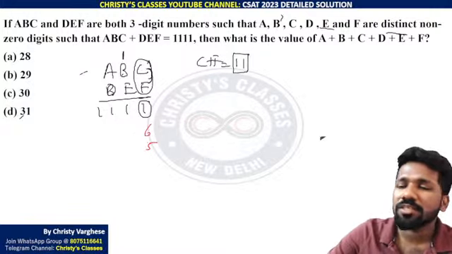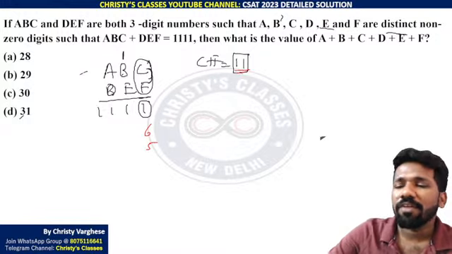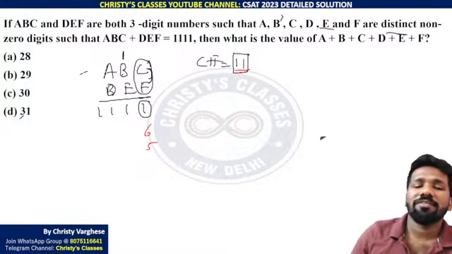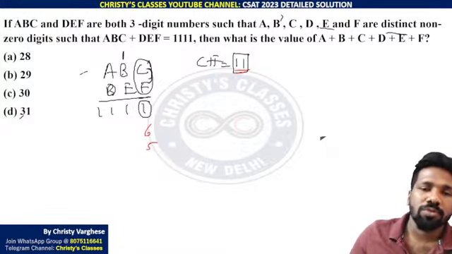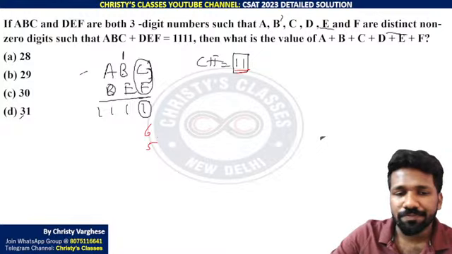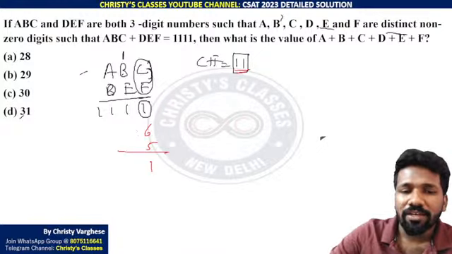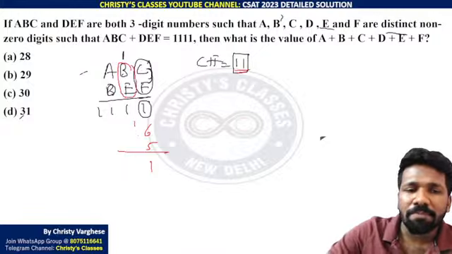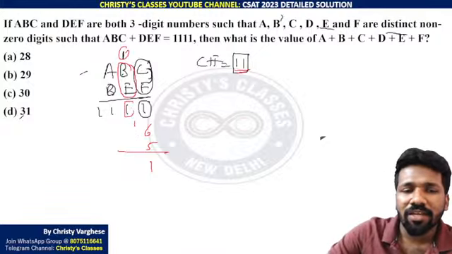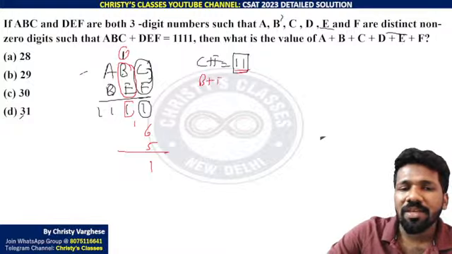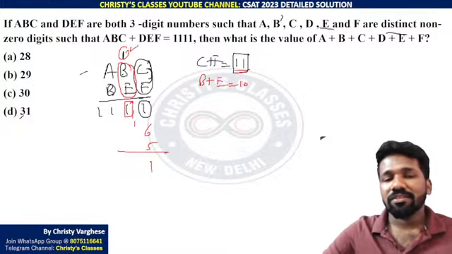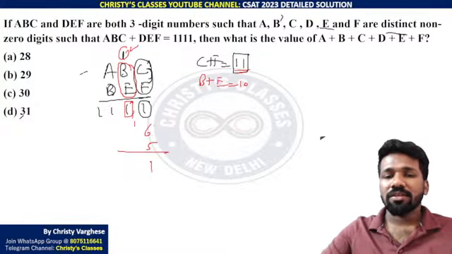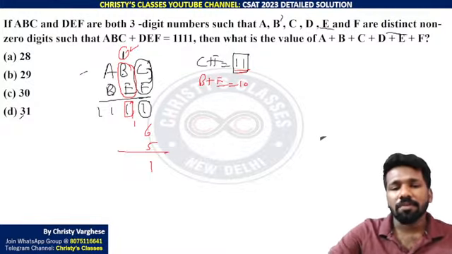I will take C and F as 6 and 5. Because C plus F is 11, there are many possibilities: 6 plus 5 is 11, 7 plus 4 is 11, 8 plus 3 is 11, 9 plus 2 is 11. I take 6 plus 5 just to get an idea. And 1 is carried over now. With 1 carried over, B plus E plus 1 ends in 1. That means B plus E will be 10 instead of 11, because the carry added makes it 11.